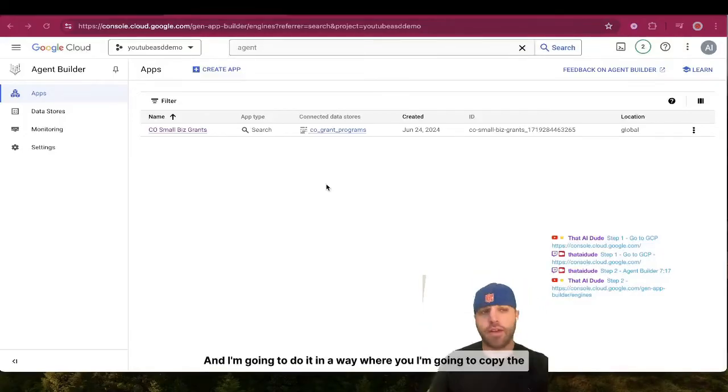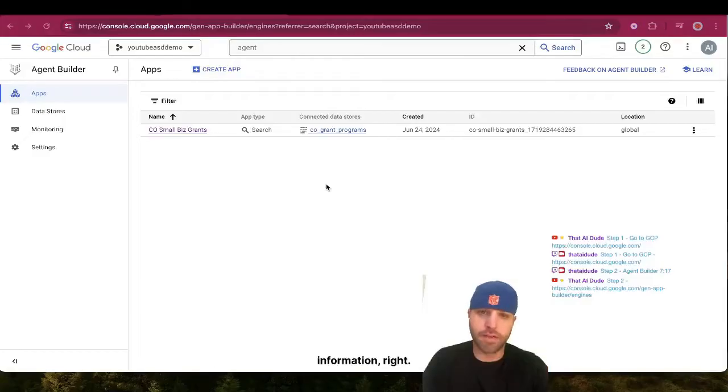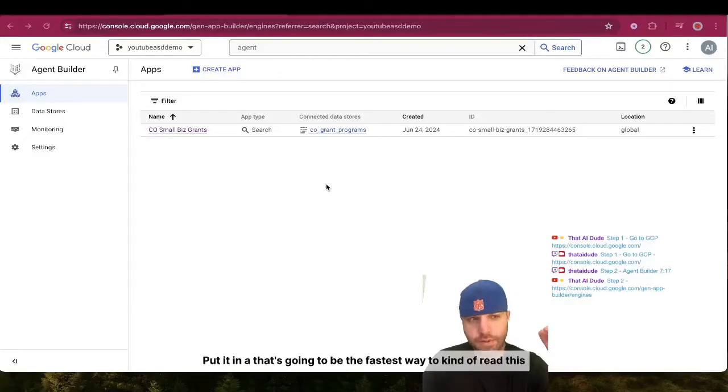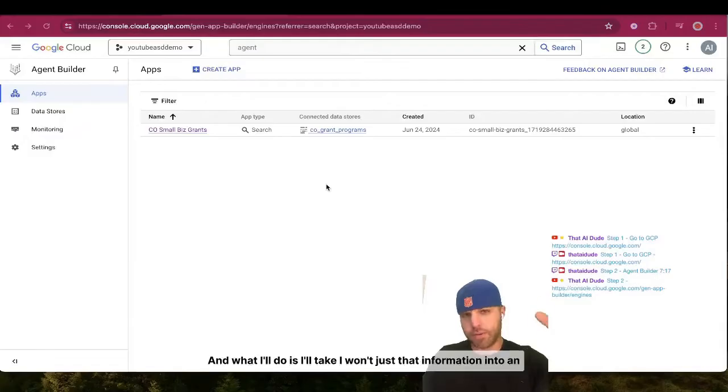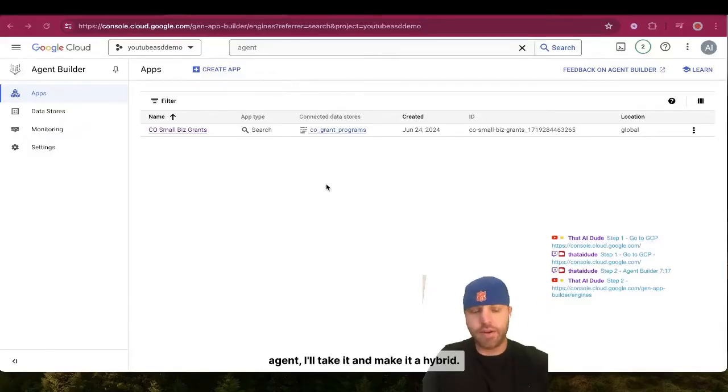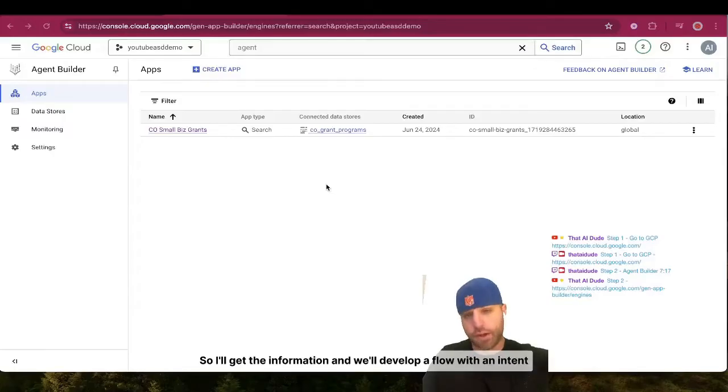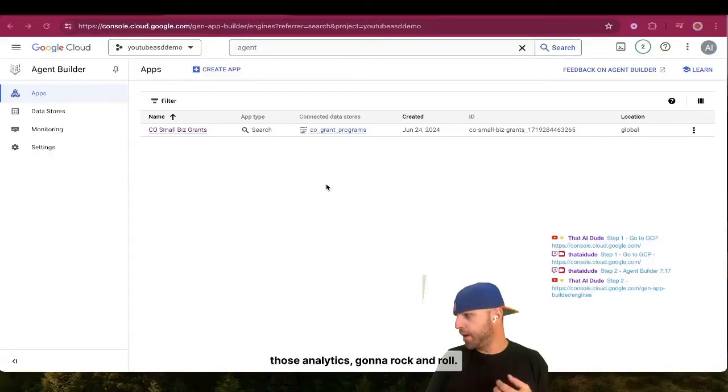And I'm going to do it in a way where I'm going to copy the information and put it in. That's going to be the fastest way to read this stuff. And we'll get one example done. And what I'll do is I won't just put that information into an agent. I'll take it and make it a hybrid. So I'll get the information and we'll develop a flow with an intent and an entity to show people how to make these custom to get those analytics. Gonna rock and roll. Here we go.